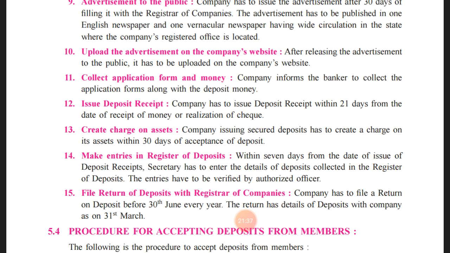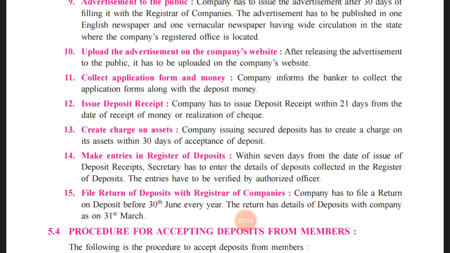And the last point is to file the return of deposit with the registrar of companies. The company has to file a return of deposit before 30 June every year. This return has the details of deposits with the company as on 31st of March. So whenever the company has received any amount of money in the form of public deposits, that return needs to be filed with the registrar of companies.